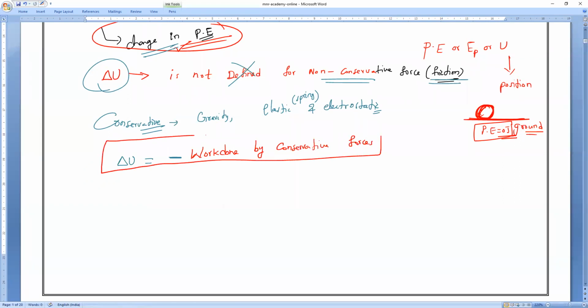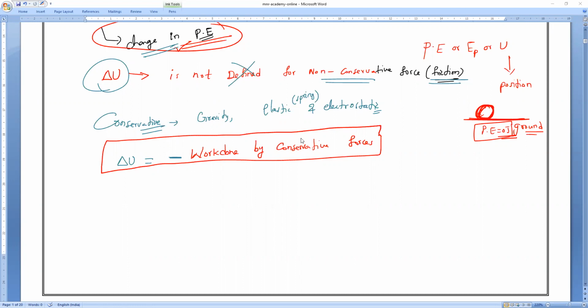If anybody asks you the potential energy by non-conservative forces, how much? 0. So it is not applicable.